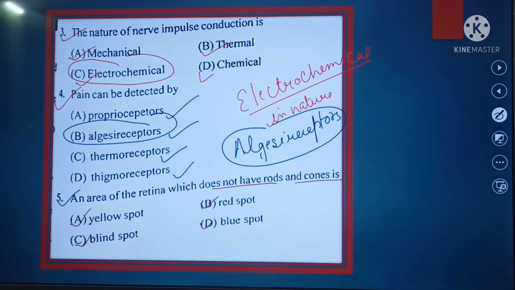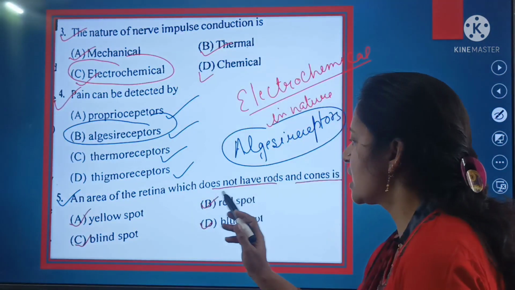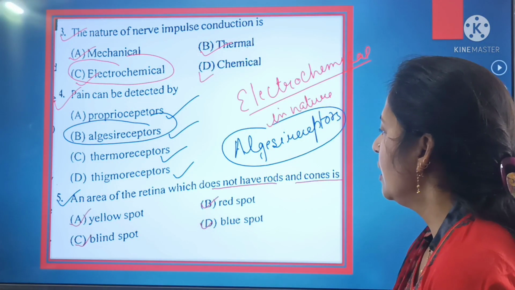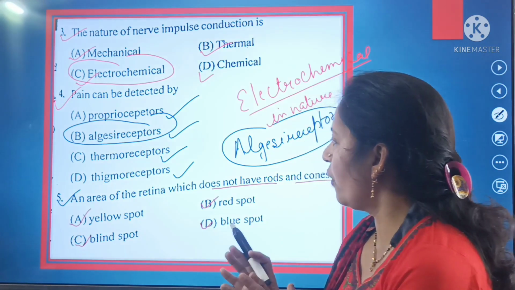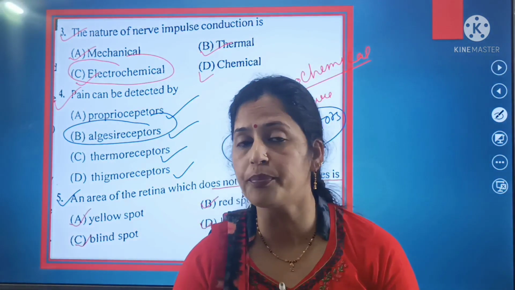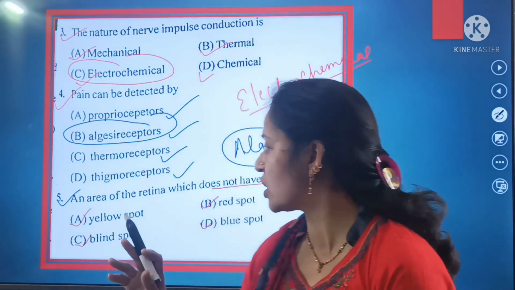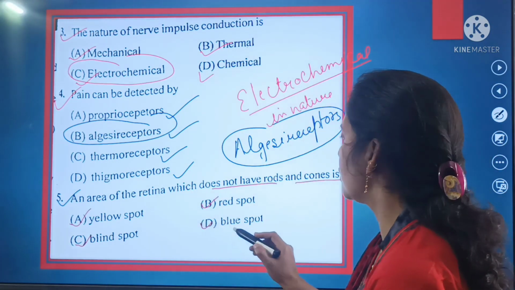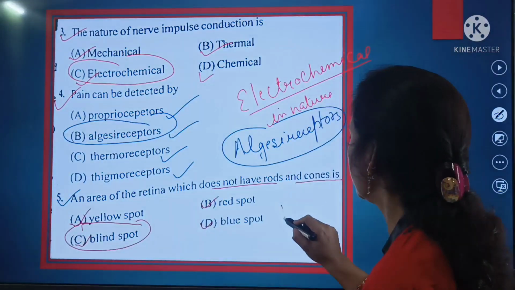An area of the retina which does not have rods and cones. Yellow spot, red spot, blind spot and blue spot. So for the area of the retina which does not have rods and cones, the optic nerves leave behind the iris, so that's why that area is known as blind spot. That area is known as blind spot.